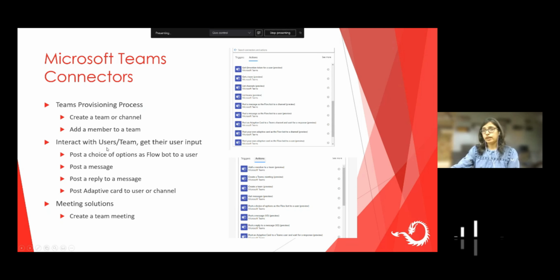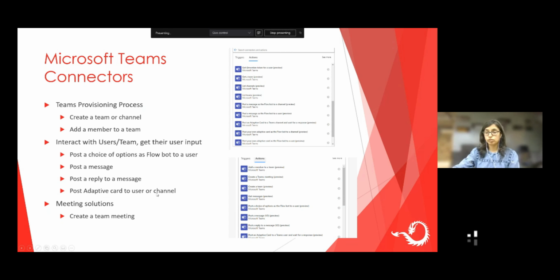If you want to interact with the users or team channels, or want to get input from the users using Power Automate, then you can use these actions, which are: post a message to a user or a channel on a team, post a reply to a message to a user or channel on the team, post an adaptive card to your user or channel.